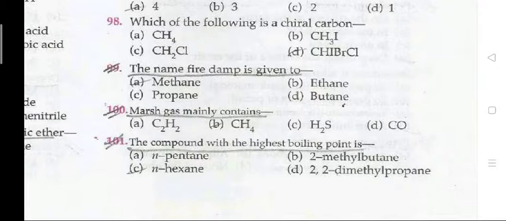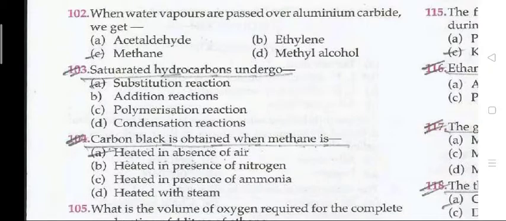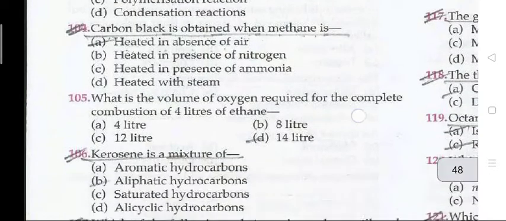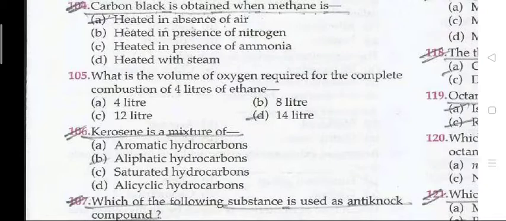Marsh gas mainly contains CH4. The compound with the highest boiling point is n-hexane. When water vapors are passed over aluminum carbide, we get methane. Saturated hydrocarbons undergo substitution reactions. Carbon black is obtained when methane is heated in the absence of air.